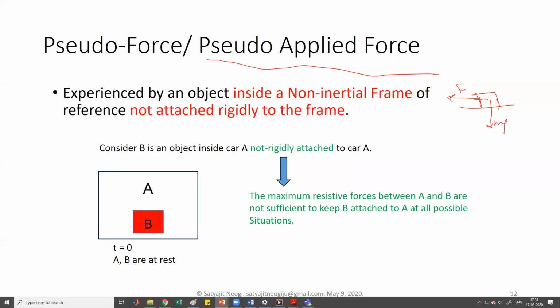Because they may not be there, I mean, the pseudo forces. You will understand what I mean based on some example that we'll explore later. So first we are going to always draw the applied forces and then the resistive forces, and pseudo force is one of the applied forces. Okay.